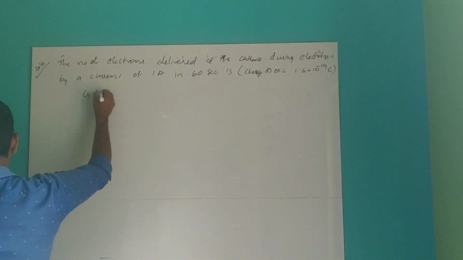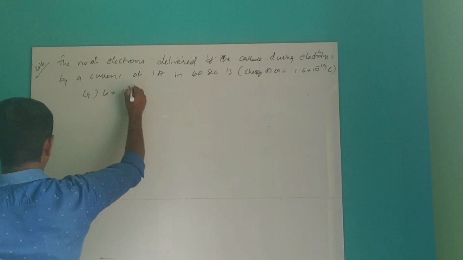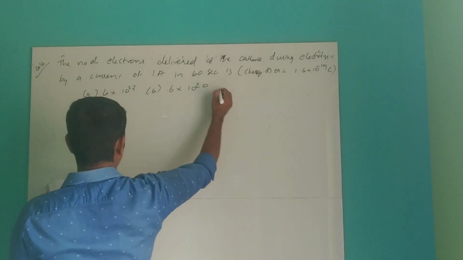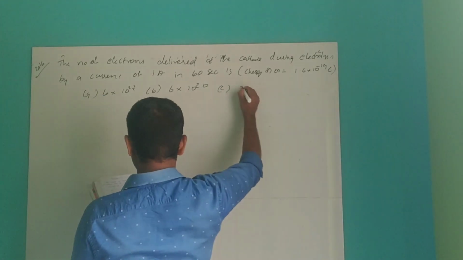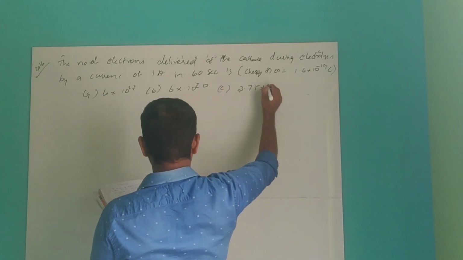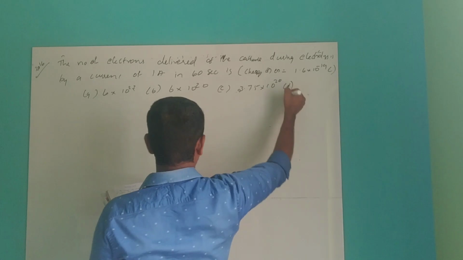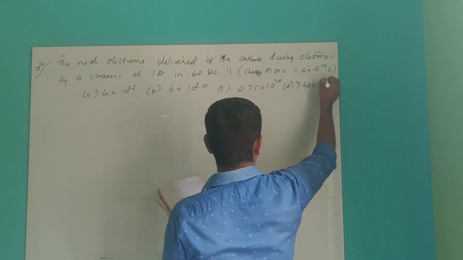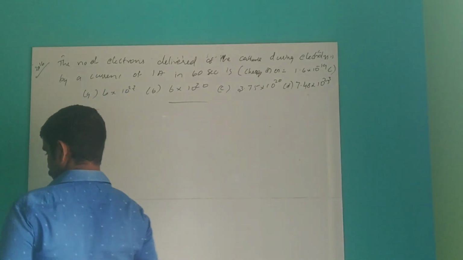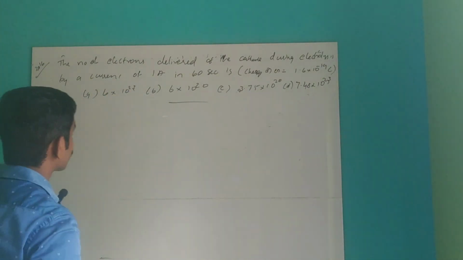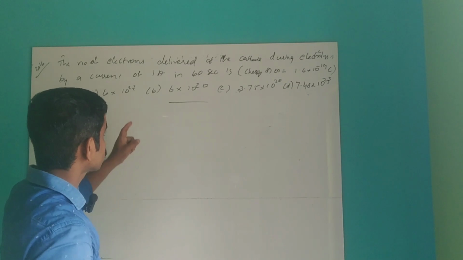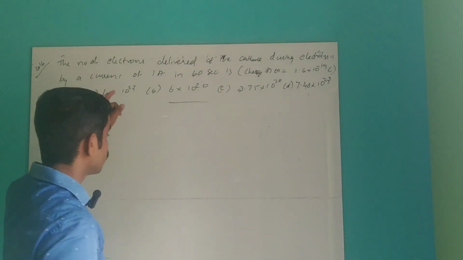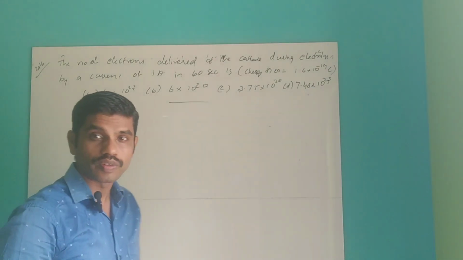Option A: 6 into 10 power 23, option B: 6 into 10 power 20, option C: 3.75 into 10 power 20, and option D: 7.48 into 10 power 20. So this is the question. In this question, you have to find out the number of electrons, not the weight.